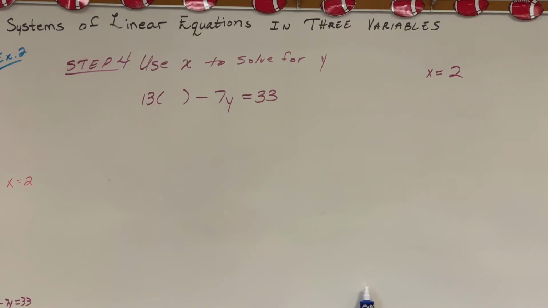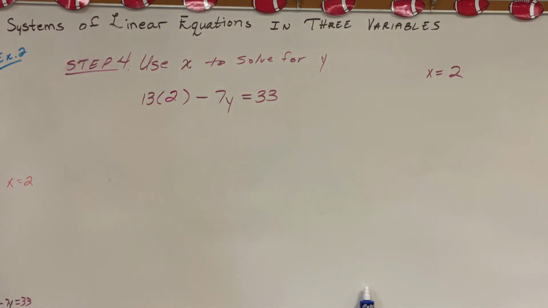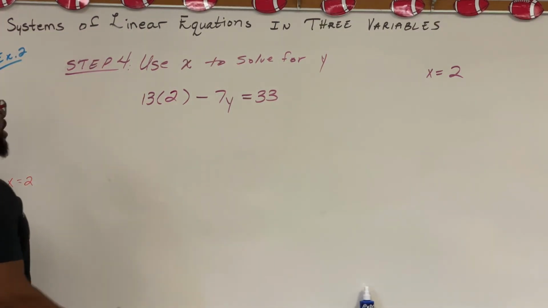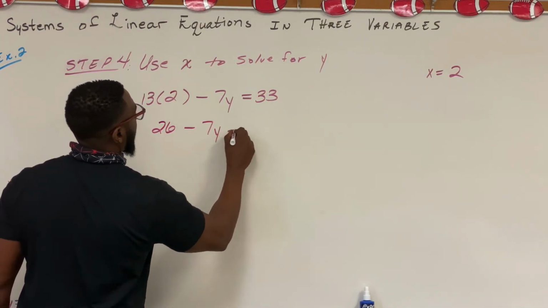Step 4: use x to solve for y. So we're going to use one of the highlighted equations. In this case, 13x minus 7y equals 33. We're going to plug in x, which is 2. So now we have 13 times 2, it's 26, minus 7y equals 33.